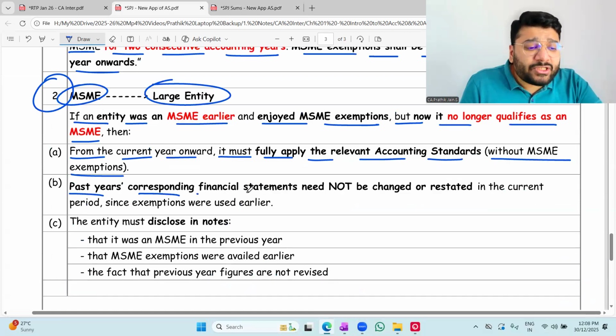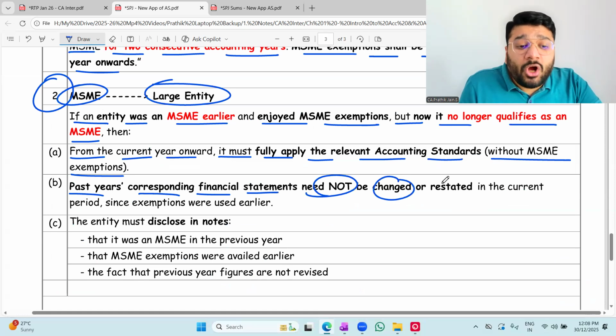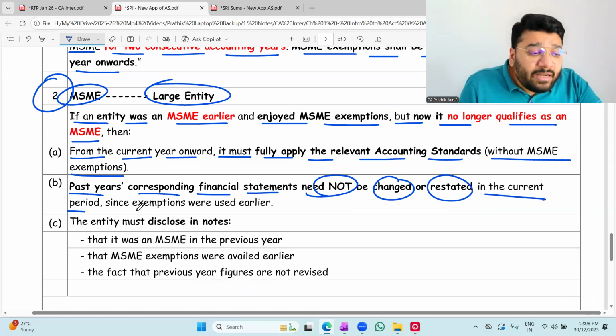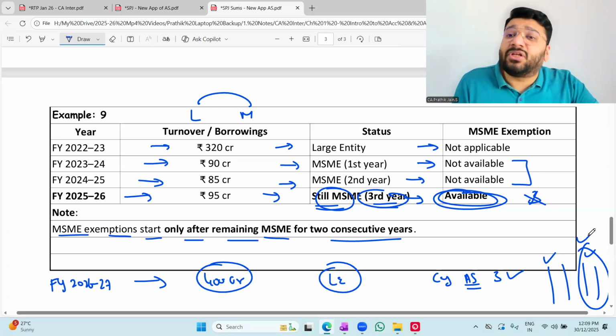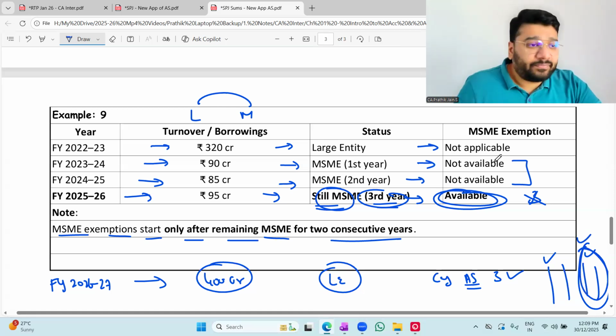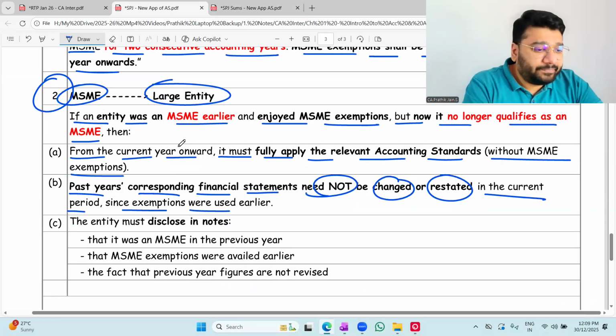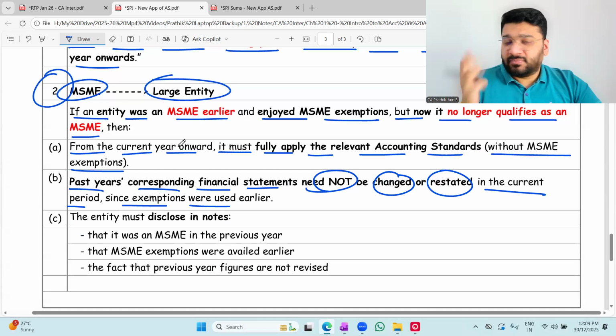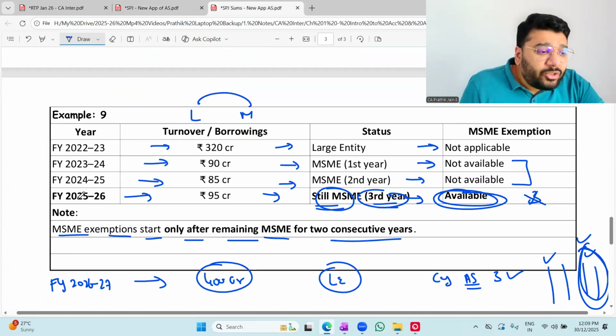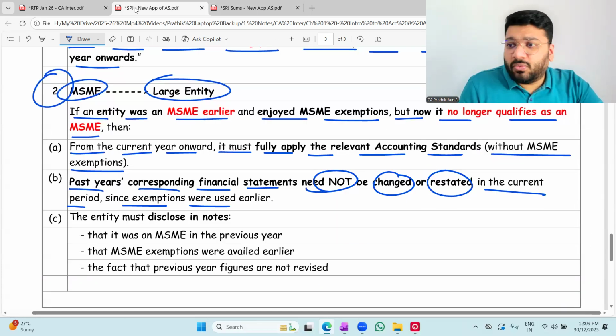Past year's corresponding financial statement need not be changed or restated in the current period since exemption was used earlier. Since for the previous period exemption was available, you enjoy the exemption and don't give the comparative of the previous year. Okay, not okay? Online people, okay, not okay? Okay, sir. But three things you have to do in the financial year 26-27. What are the three things?